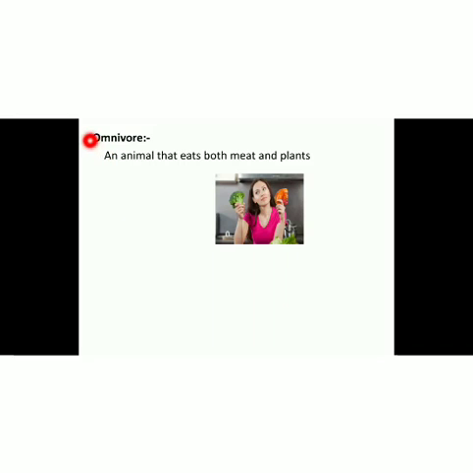Now we are learning the third category, that is known as omnivore, and it is an animal that eats both meat as well as plants. So carnivores are the ones which eat meat. Herbivores, from herb it's clear that they eat only plants. Lastly we have omnivore, that is the combination of both the previous ones. It eats meat as well as plants. And many people are omnivores. They eat meat, vegetables and fruit, and human beings are in the category of omnivore.